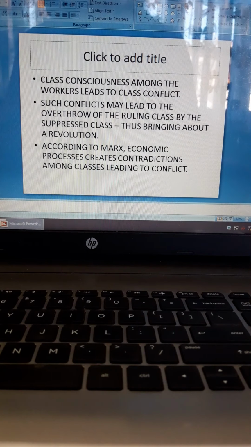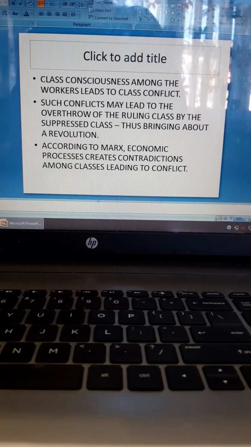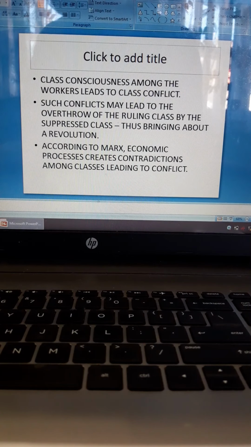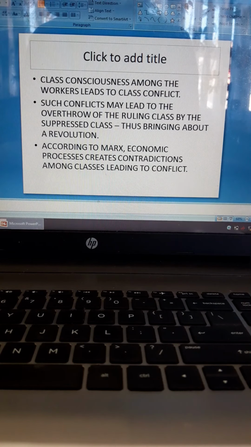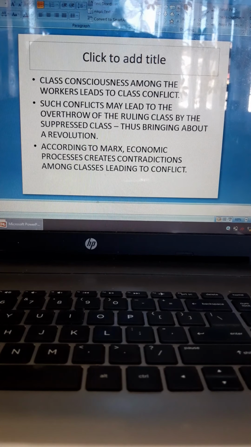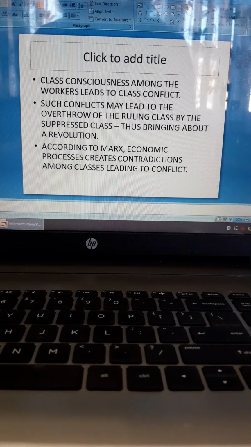So Marx says that class consciousness among the workers leads to class conflict. What is this class consciousness? Basically these workers work for the bourgeois in order to survive, and they do not really know that they are being dominated, or that their labor is being exploited. They work for 10 hours and they get paid only for 7 hours. So the extra money that is produced in the 3 hours is taken by the bourgeois. So these people are being exploited. They are not able to own the products they have produced.